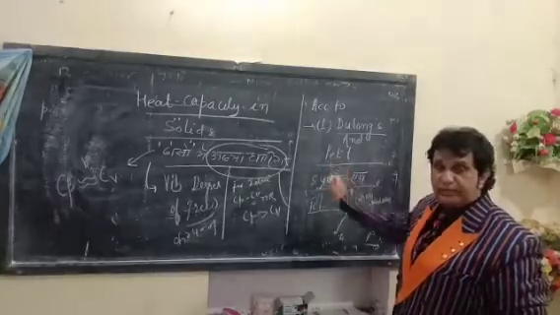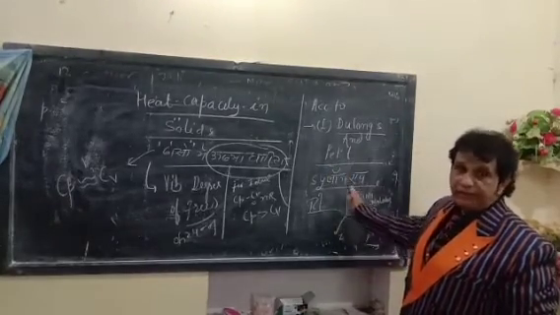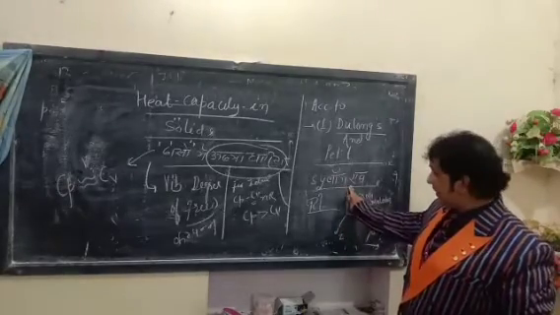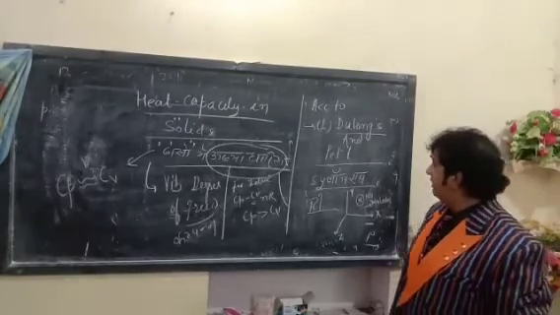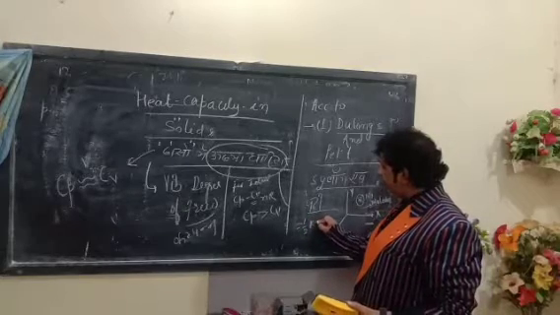According to Dulong and Petit, the degrees of freedom in the x, y and z directions are in the form of vibration, each having the value of half kT.